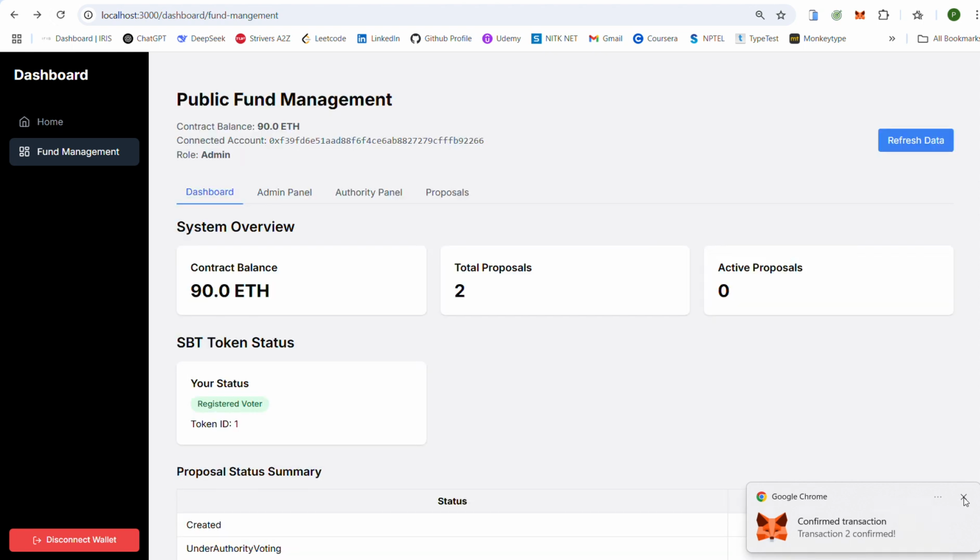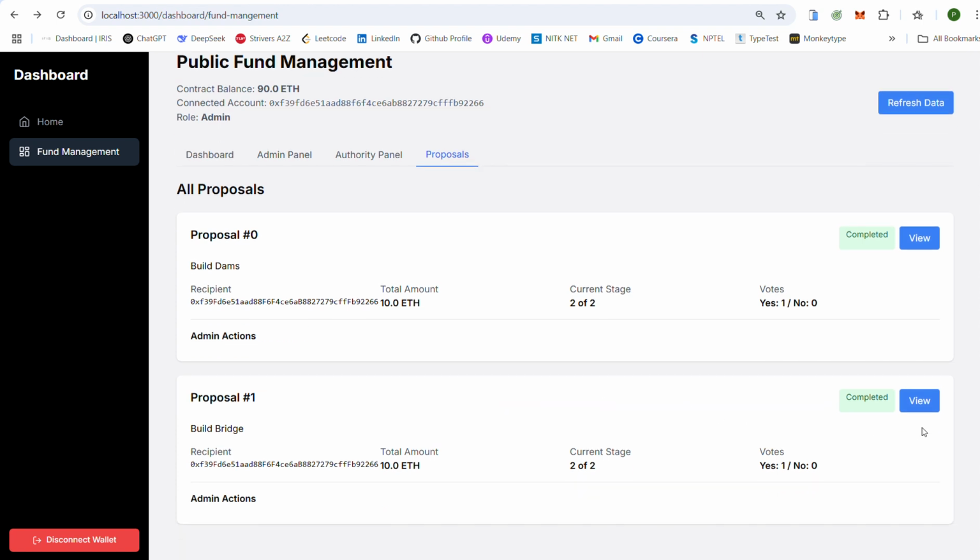So once this is approved successfully by all the authorities involved, we can now see that this proposal is finally marked as completed. This was the entire workflow of our project, how these fund documents are automatically reviewed by AI, and how the workflow is automated.